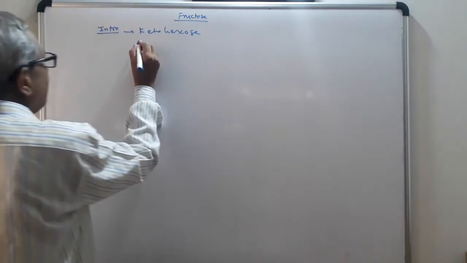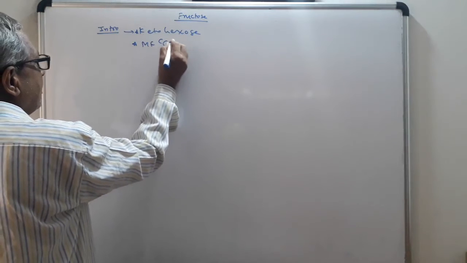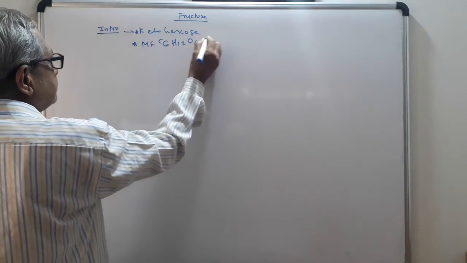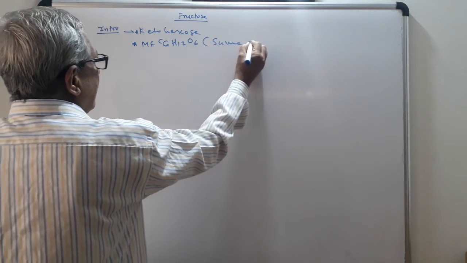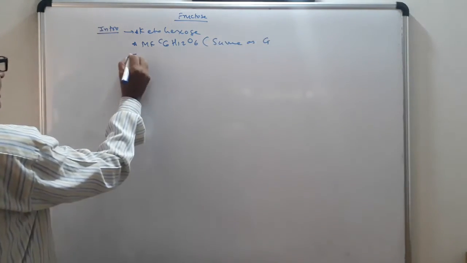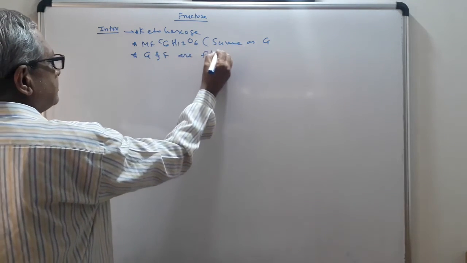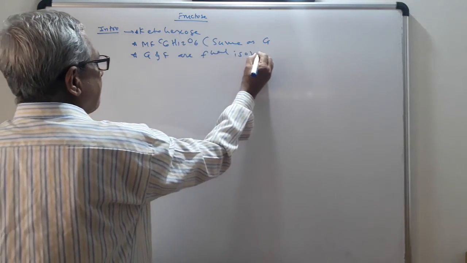Molecular formula C6H12O6, same as glucose. Therefore, glucose and fructose are functional isomers.